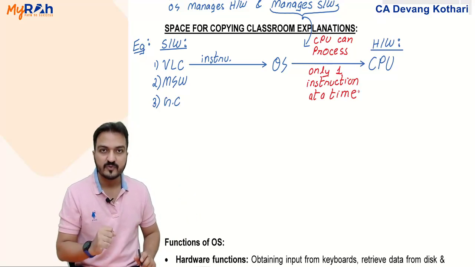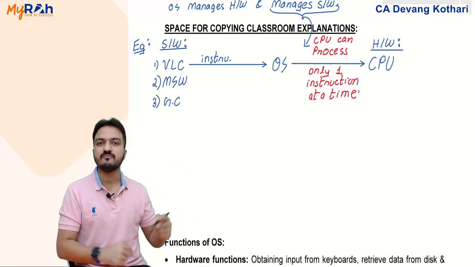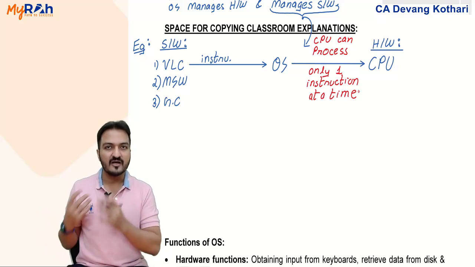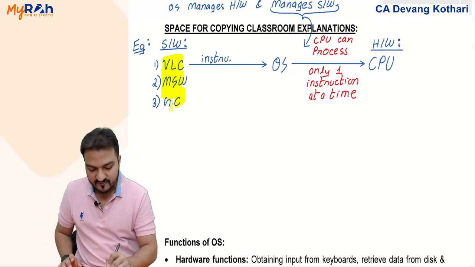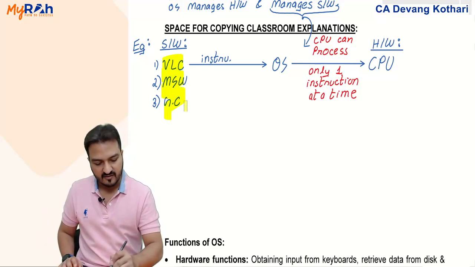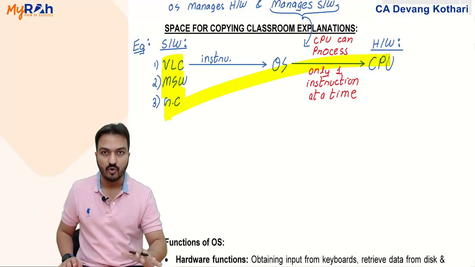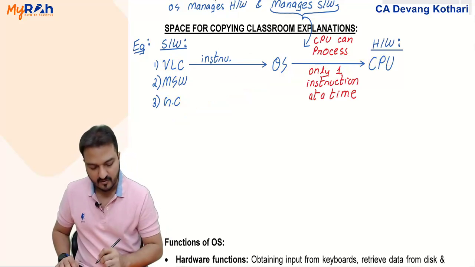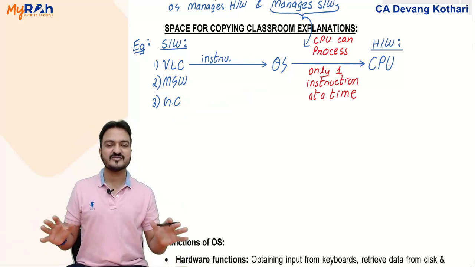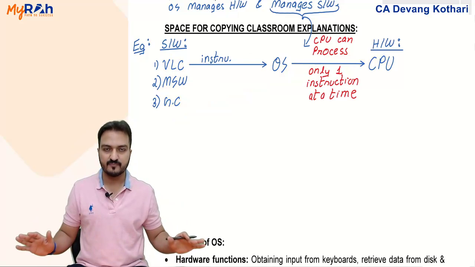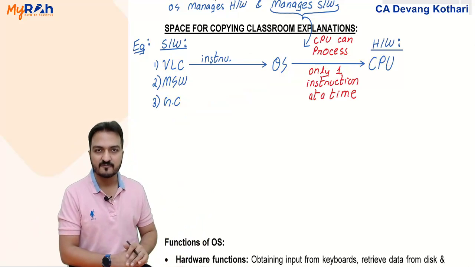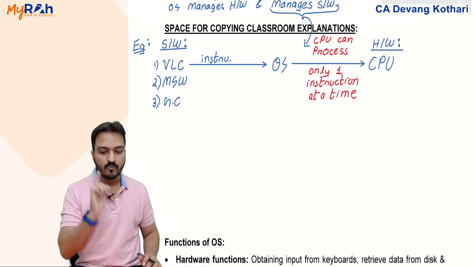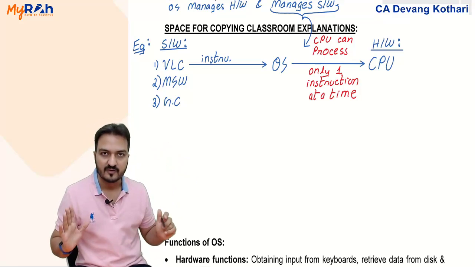Yes, it is possible because the operating system makes it possible. Like I told you, none of these softwares will directly give instruction to the CPU. All the softwares have to give their instruction to the operating system. The operating system is like the manager. Imagine the CPU is Shah Rukh Khan, some famous celebrity. The operating system is the manager. Nobody can approach the celebrity directly.